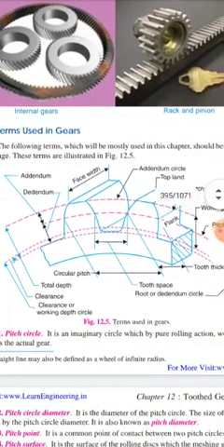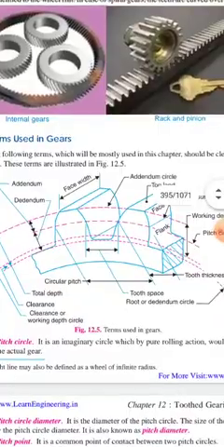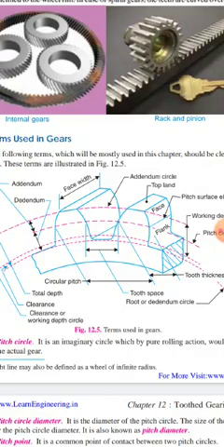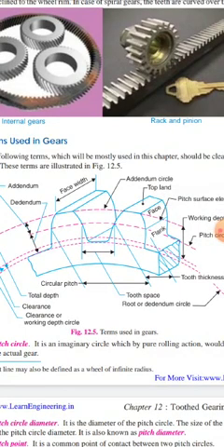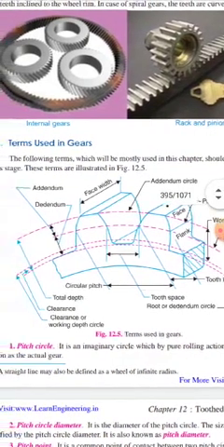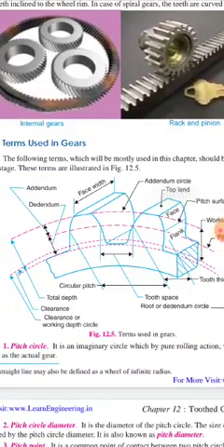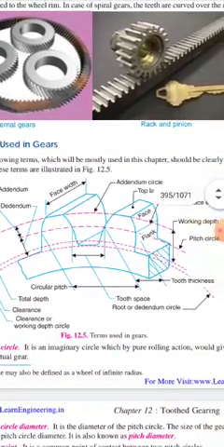Then after that, there is a term, the clearance or working depth circle. It is a little above the dedendum circle, as you can see here, and the distance between the dedendum circle and this clearance circle is known as clearance.